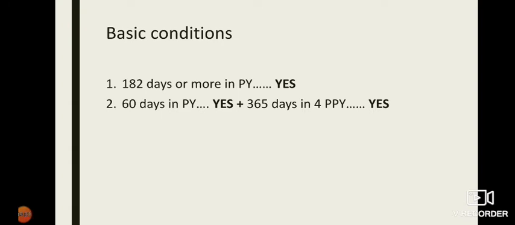Second basic condition is 60 days in previous year plus 365 days in 4 preceding previous years. 60 days in previous year, yes, as he was there for 365 days, which crosses 60 days.